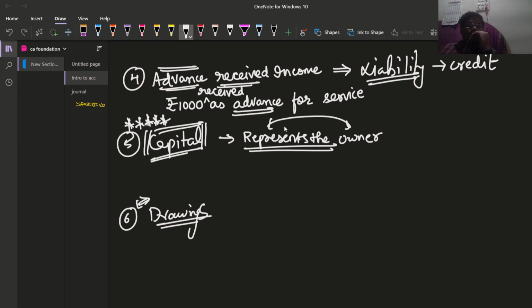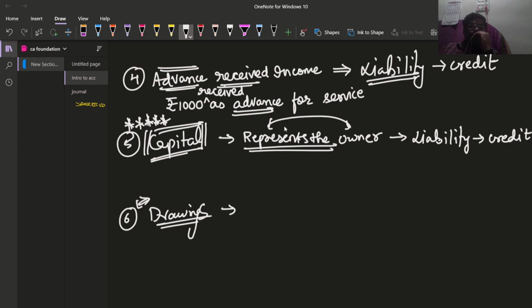I'll tell you the nature of this account. It is like a liability. Of course, it is a liability to the business, and it will be shown on the liability side of the balance sheet, and it will have a credit balance. I'll let you know these two accounts.